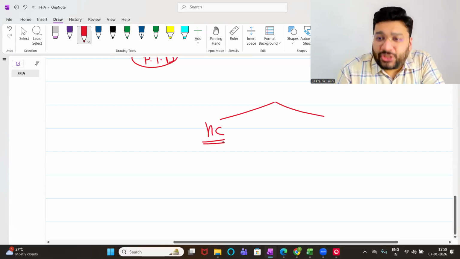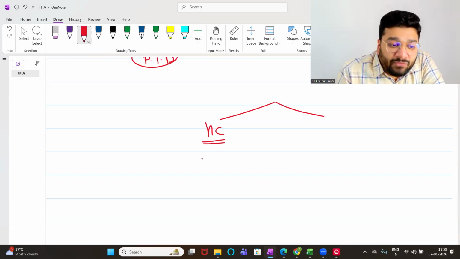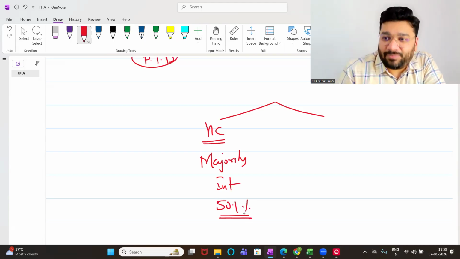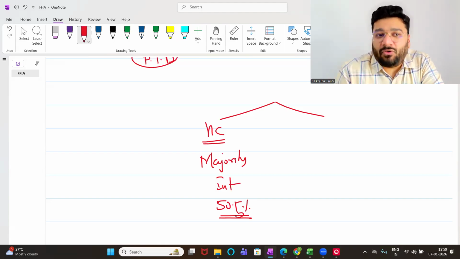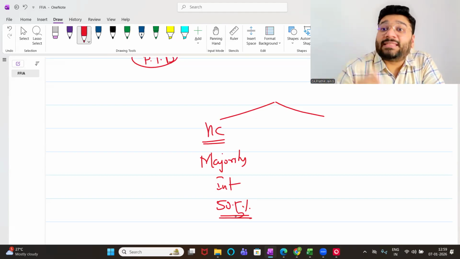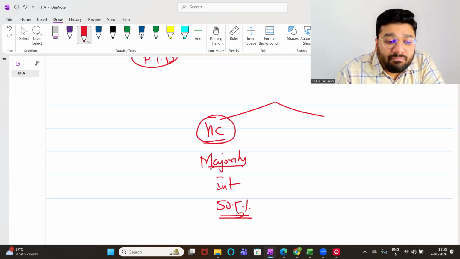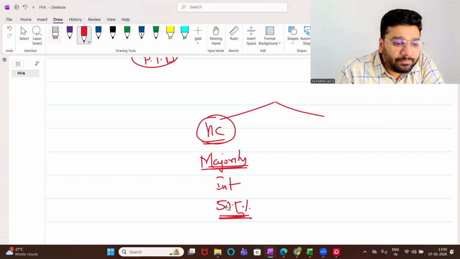If the holding company is owning any shares, we call them majority interest. This should be minimum what? Above 50%. Preferably 50.5 and above. Preferably 50.6. Up the holding subsidiary will come. For you to become a holding company, what is required? Voting rights should be more than 50%. So here always the holding company will have the majority share, more than 50%. Any problem? So for convenience, I'm putting 51%. Do you have any problem?